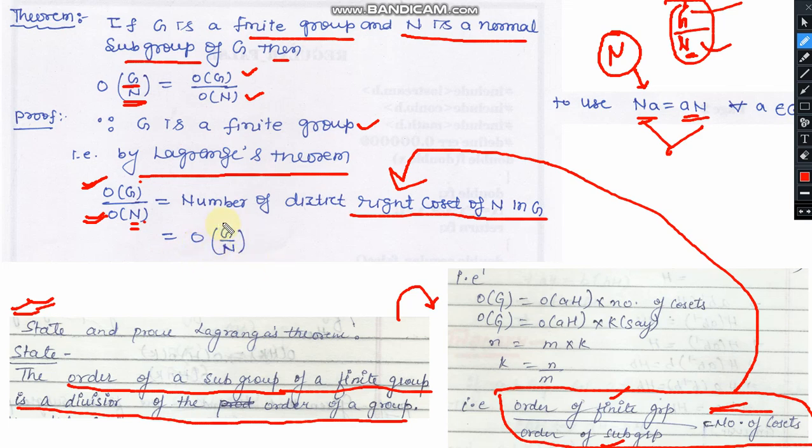It means that the set will contain all the right cosets, and the number of elements is equal to the order of G upon N, because this set G upon N contains all possible right cosets, and this number is known as the order of G upon N. So this was the simple proof of this theorem. We did not need to prove it here. We have already proved it in the Lagrange theorem, and this is a simple application of the Lagrange theorem.